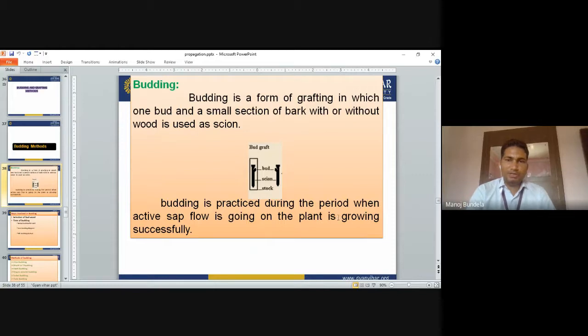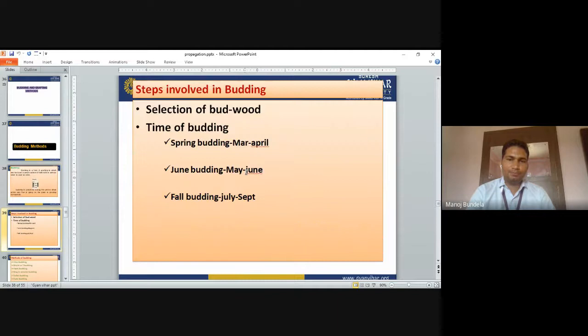So these are the buds we have to select. This is a stalk and scion. This is the stalk, the mother plant, and this is the scion. From this we have to select the buds, and we will transplant that bud to the stalk plant.